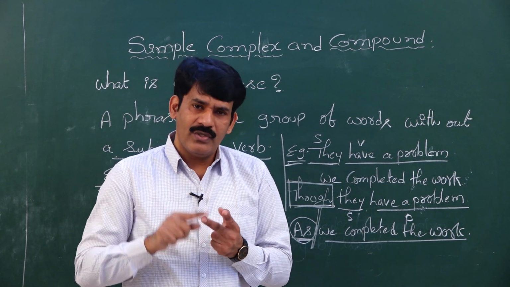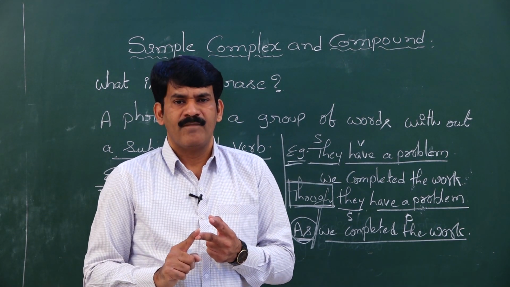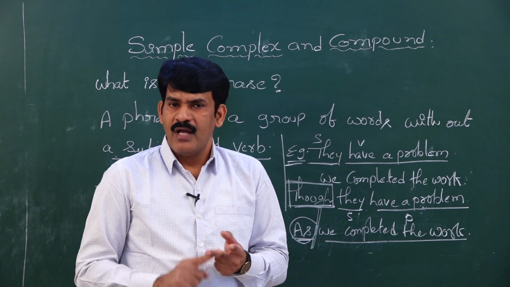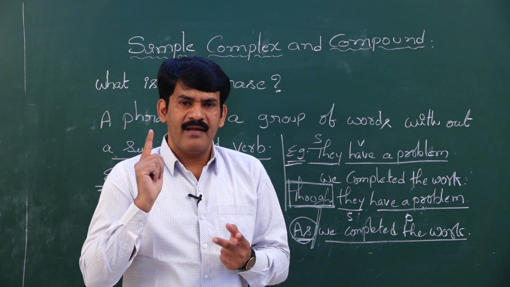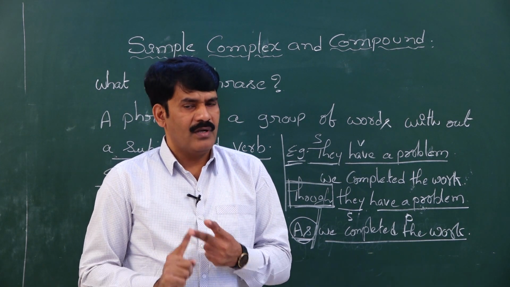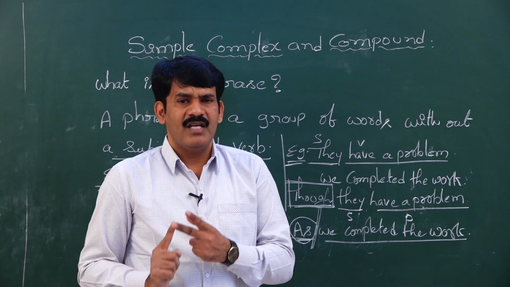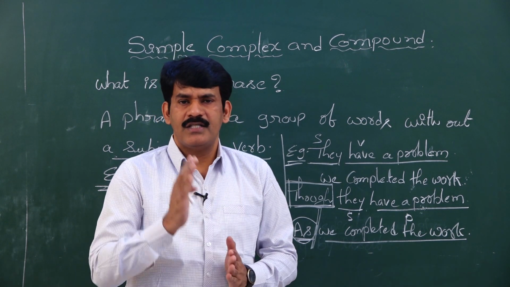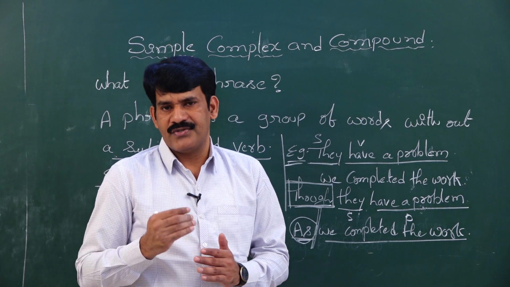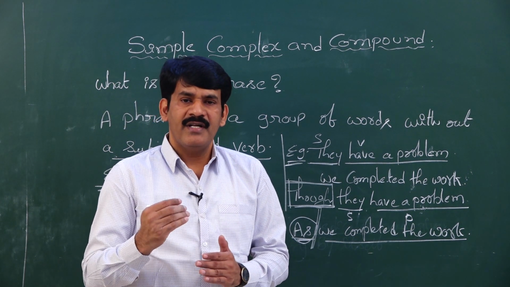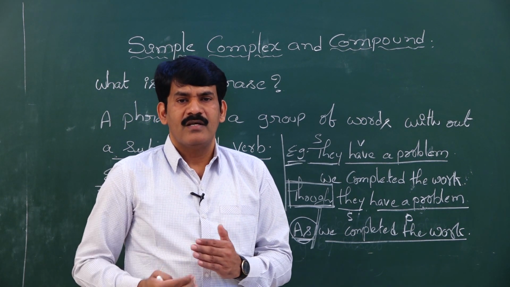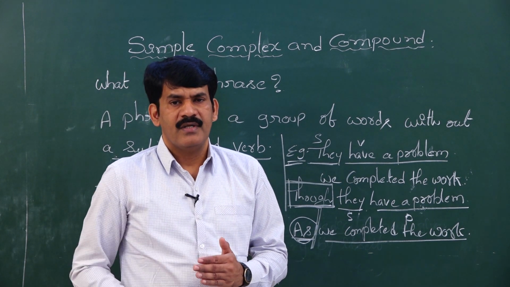A subordinating clause also has a subject and predicate, but it cannot give complete meaning by itself because the clause is supported by subordinating conjunctions. Let us see subordinating conjunctions when I explain complex sentences.